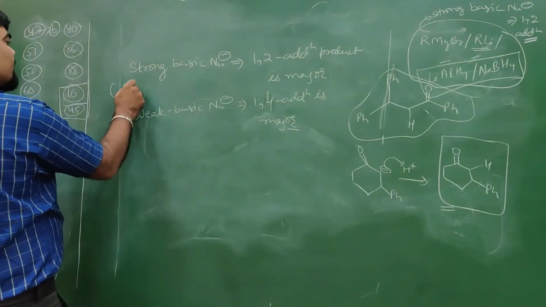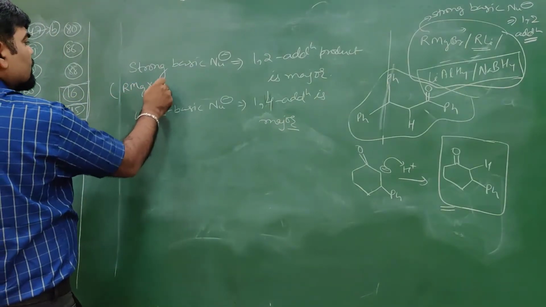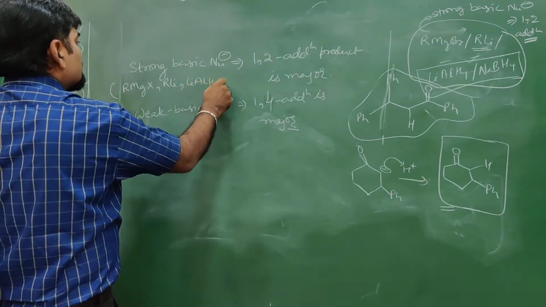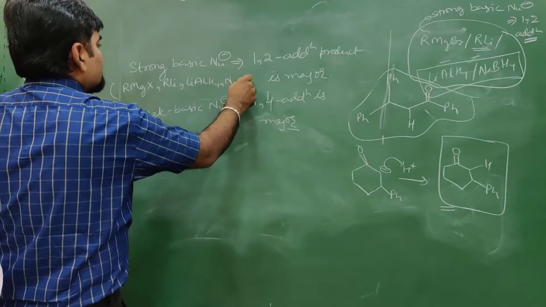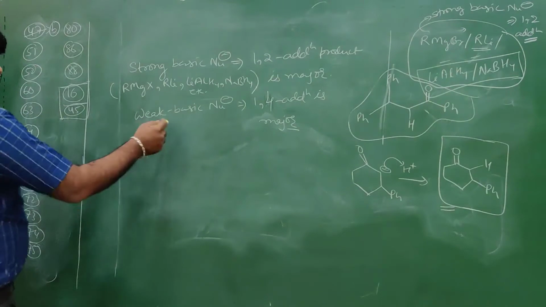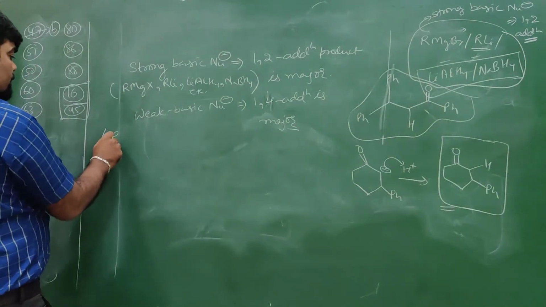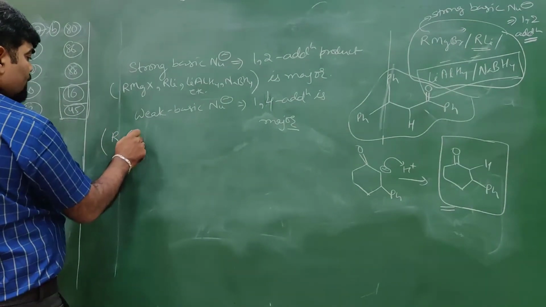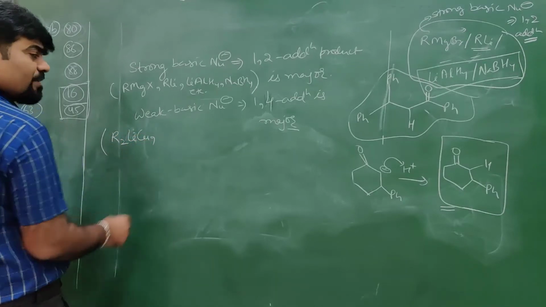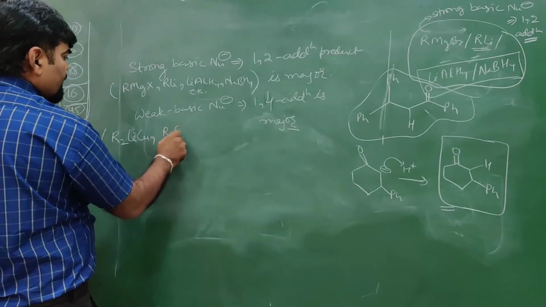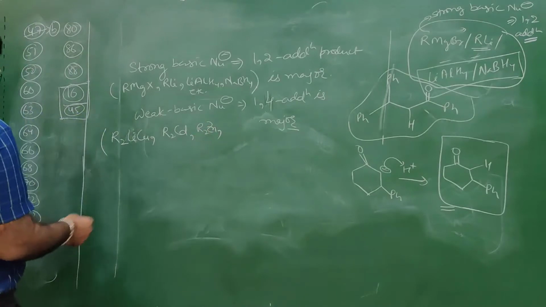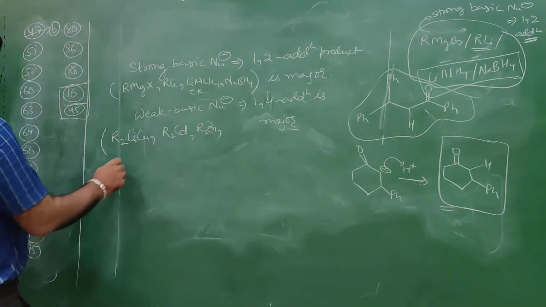Like Grignard reagent, RMgX, organolithium, lithium aluminium hydride, sodium borohydride, etc. Weak basic nucleophile, what are those? Like Gilman's reagent, R2LiCu, R2CuLi, alright, R2Zn, etc., of these organometallic compounds.